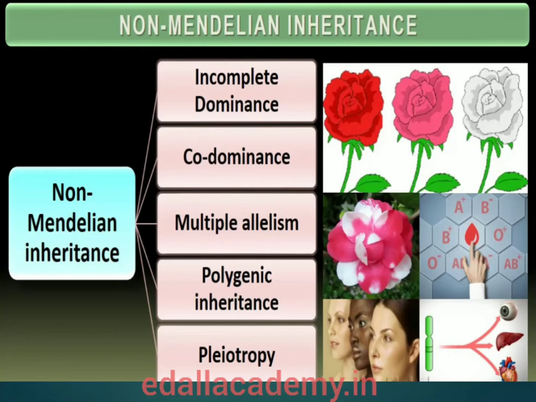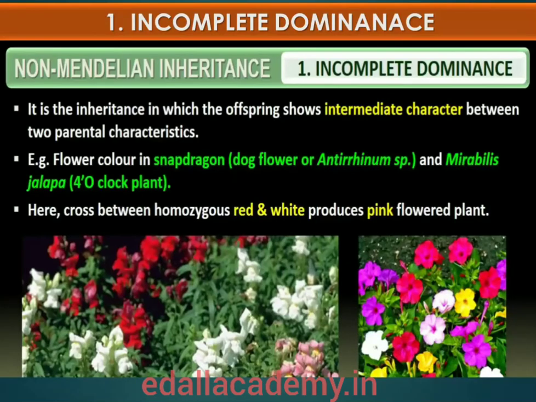Here there are five examples given for non-Mendelian inheritance. First one is incomplete dominance, second one is codominance, third one is multiple allelism, fourth one is polygenic inheritance, and the fifth one is pleiotropy. Let us discuss them one by one. First we will discuss incomplete dominance.